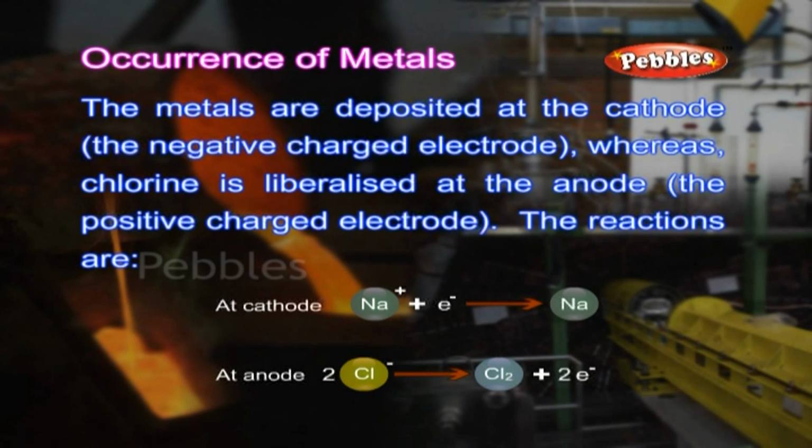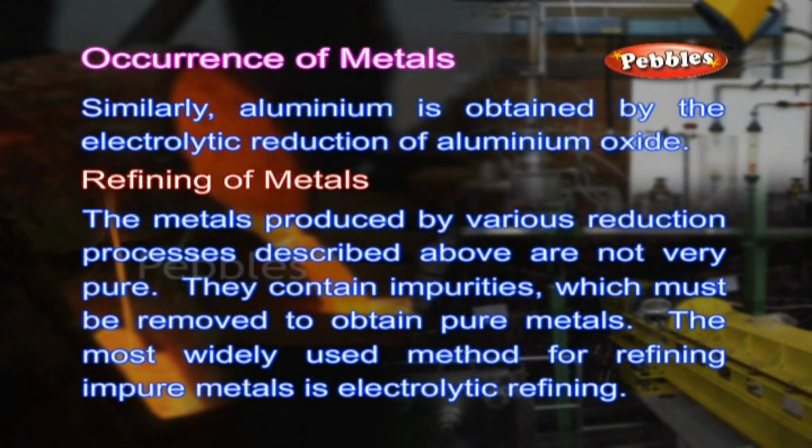The metals are deposited at the cathode, whereas chlorine is liberated at the anode. The reactions are: at cathode, Na+ + e- gives Na. At anode, 2Cl- gives Cl2 + 2e-. Similarly, aluminium is obtained by the electrolytic reduction of aluminium oxide.